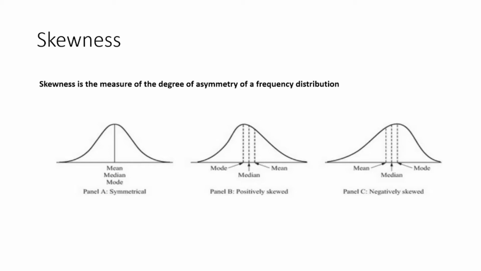We also will study the concept of skewness. Skewness is the measure of the degree of asymmetry of a frequency distribution. A distribution is symmetrical when the mean, median and the mode are the same. A positively skewed distribution is one in which the mean, as you can see here, is greater than the median and it is also greater than the mode. Similarly, when the mean is less than the median and less than the mode, it is a negatively skewed distribution.